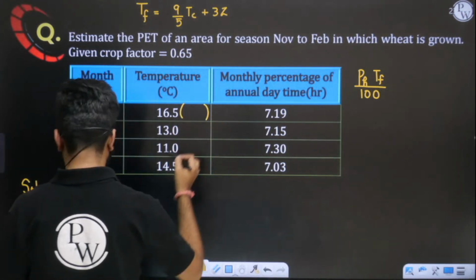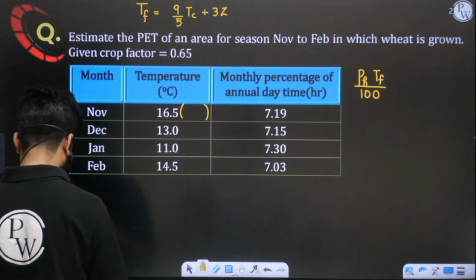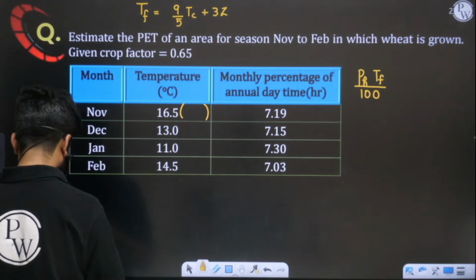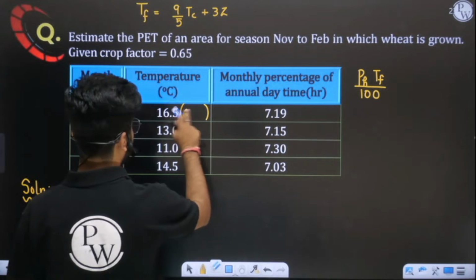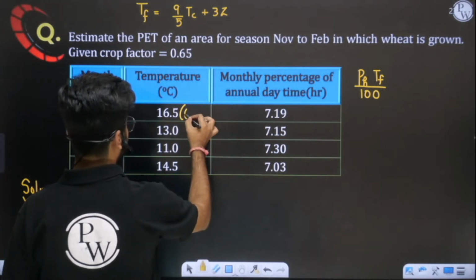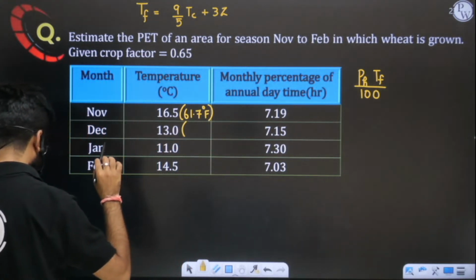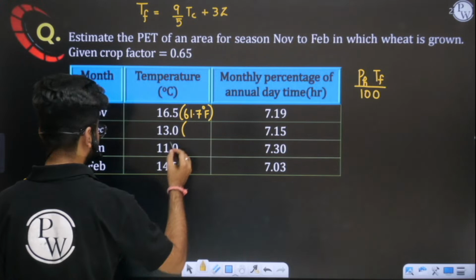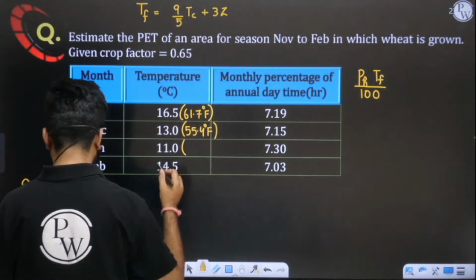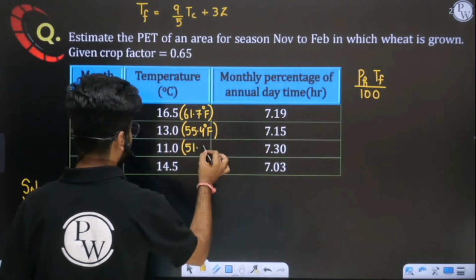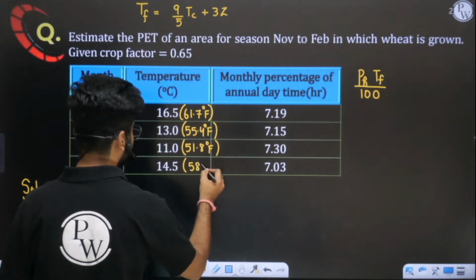This is giving you how much degree Fahrenheit? So this will be giving you 61.7 degree Fahrenheit. This 13, when you convert, it will be 55.4 degree Fahrenheit. This will be 51.8 degree Fahrenheit, and this will be equal to 58.1 degree Fahrenheit.